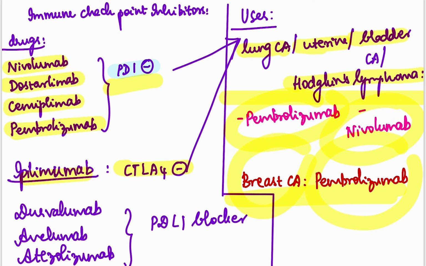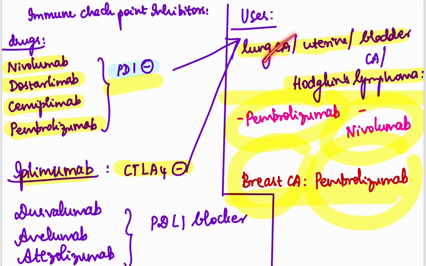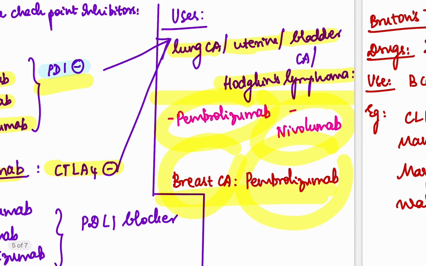Pembrolizumab, very, very important: in breast cancer, we use pembrolizumab. We also have PD-L1 blockers, which are durvalumab, avelumab, and atezolizumab.